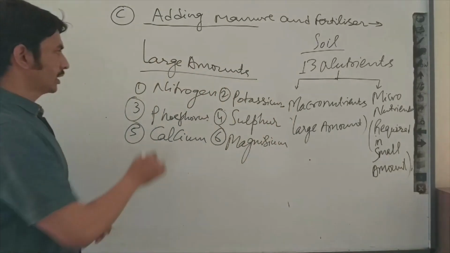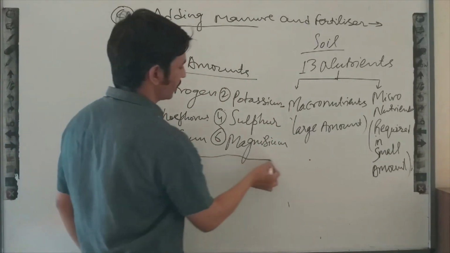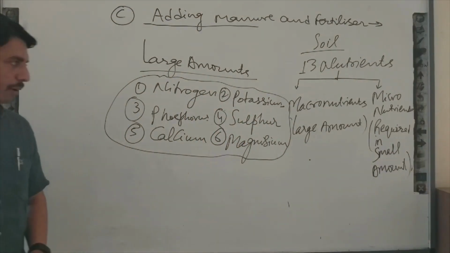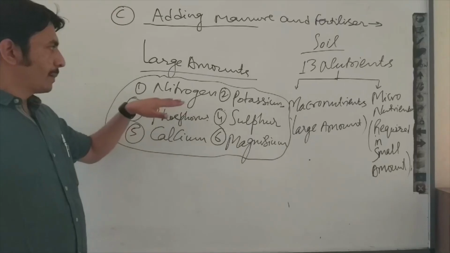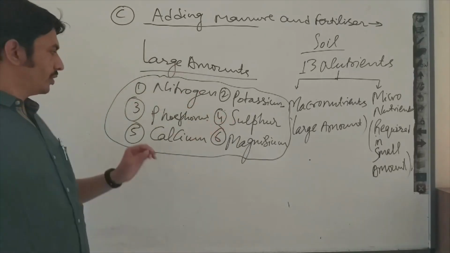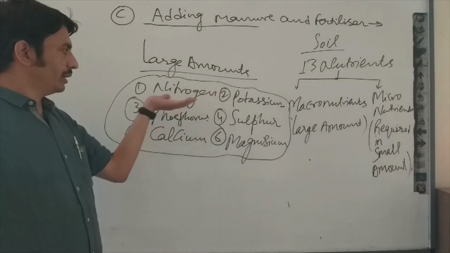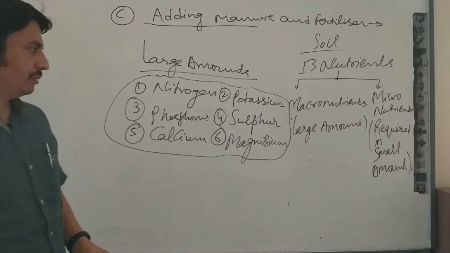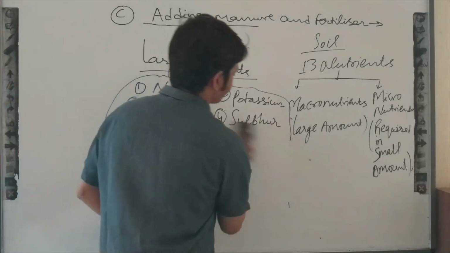So you can see these 6 nutrients are required by the plant in a large amount. Okay, we will discuss further from where plants can get nitrogen, potassium, phosphorus, sulfur, calcium and magnesium.